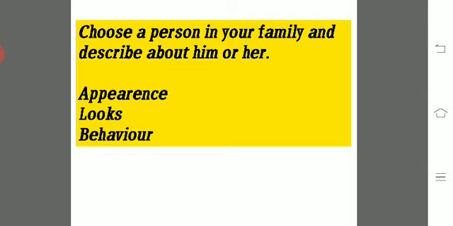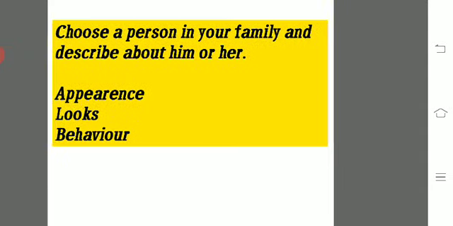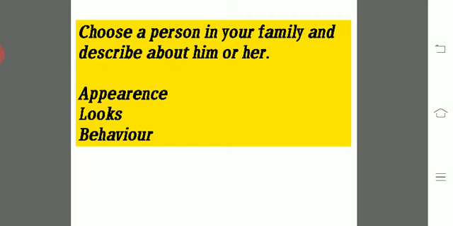And after writing a 5 to 6 line paragraph, you have to come to question 3 on page number 18, descriptive writing. Refer to the paragraph written in your notebook and tick yes or no.